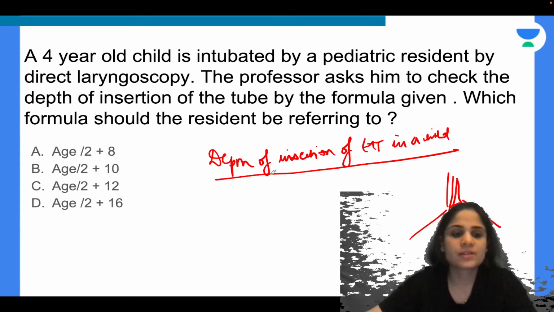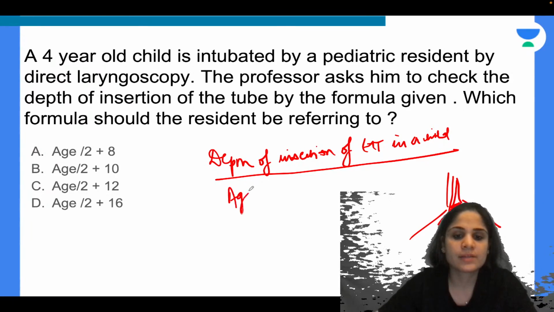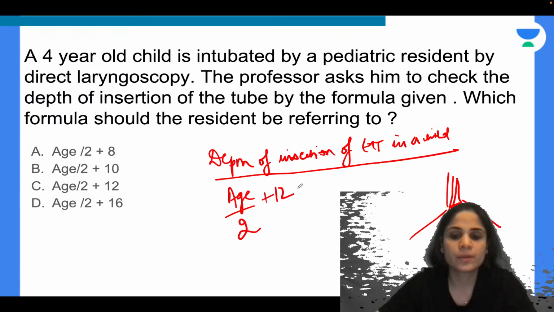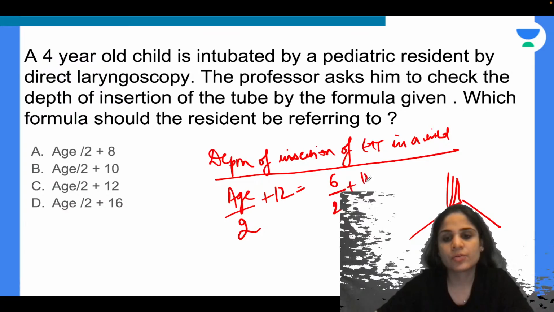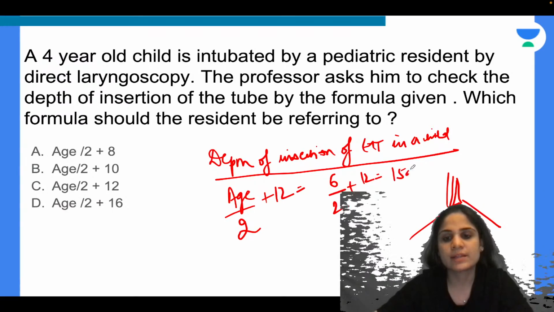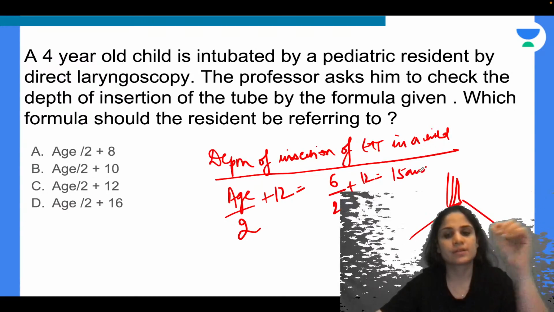Okay, so depth of insertion of tube in a child, remember, is given by the formula H upon 2 plus 12. Suppose I have a 6-year-old child, so 6 upon 2 plus 12, so that becomes 15 centimeter. So this is how deep I will insert the tube.